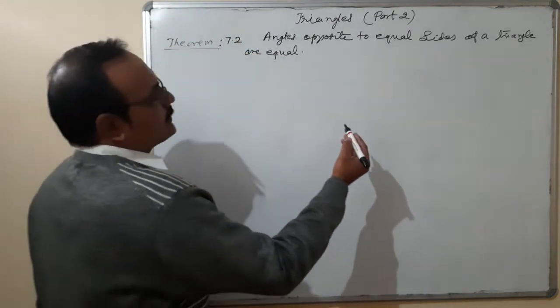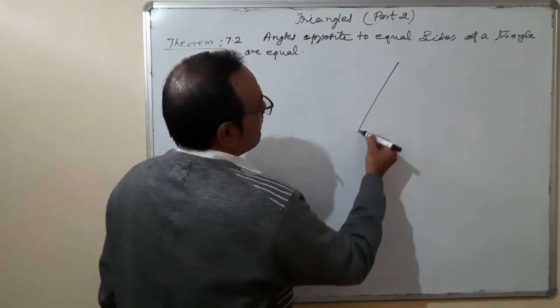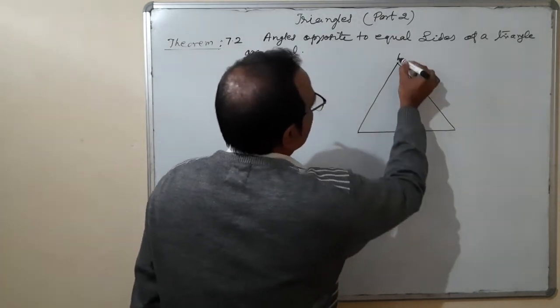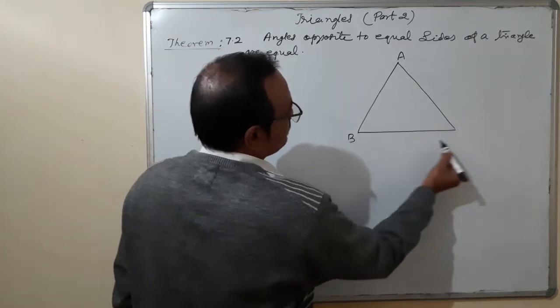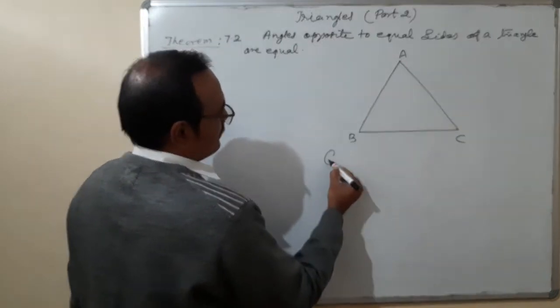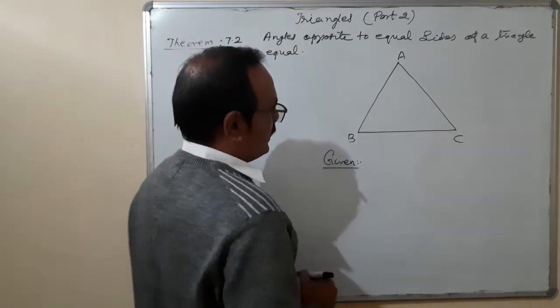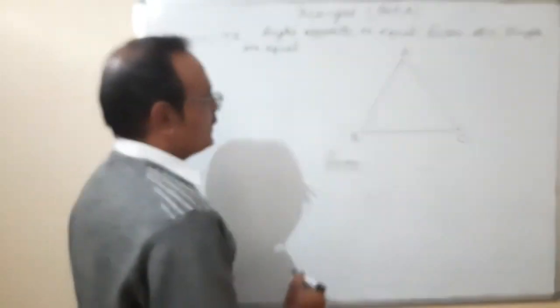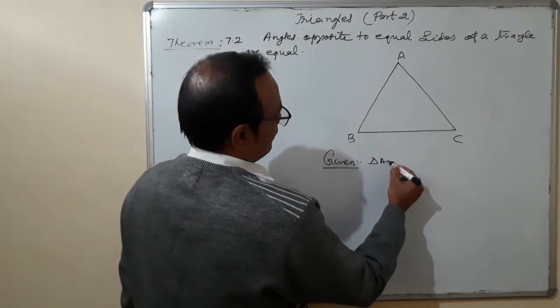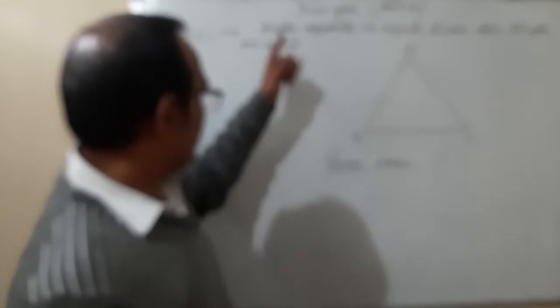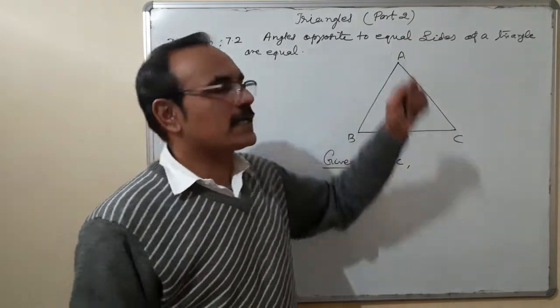For proving it, draw the diagram. This is a triangle. Given part: in a given, what should I write here? Triangle ABC. Angles opposite to equal sides of a triangle.